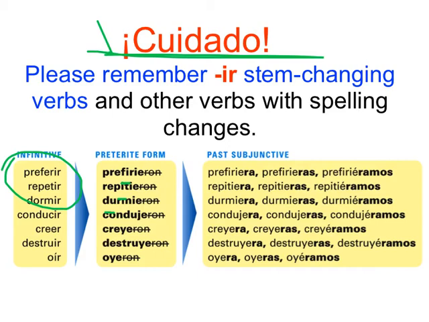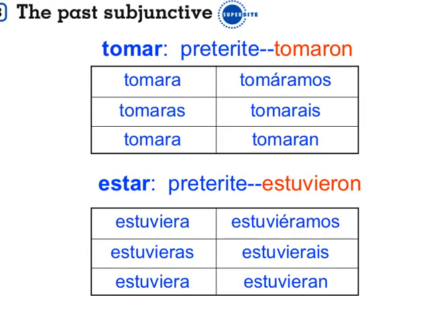Remember, ellos form of the preterite, drop the -ron, add ra, ras, ra, ramos, rais, ran. So I have six verbs for you to take a look at. We have the verb tomar, tomaron. That's the preterite. Drop off the -ron. Dropping it off gives you the stem. Ra, ras, ra, ramos, rais, ran. Estar. Remember, estar is a U stem. Remember, I stem, U stem, we all stem for J stem. Drop off the -ron and add ra, ras, ra, ramos, rais, ran.